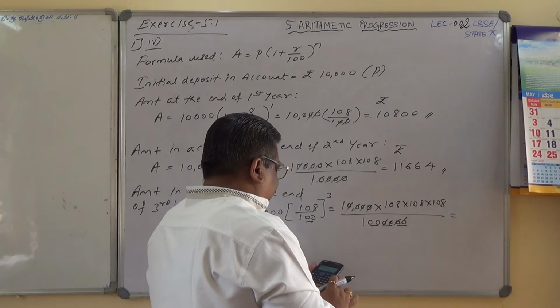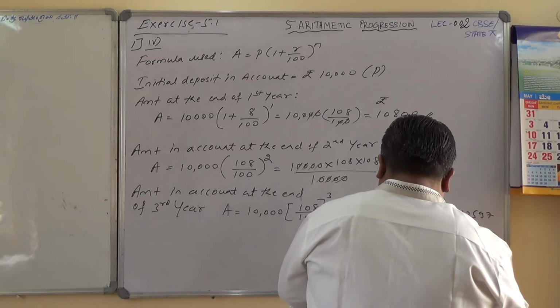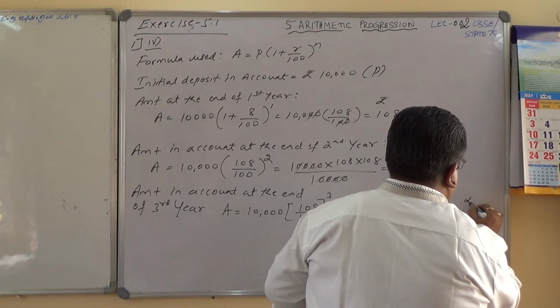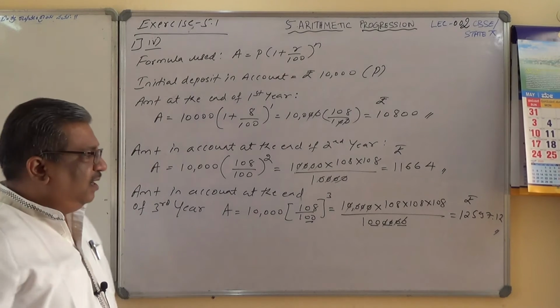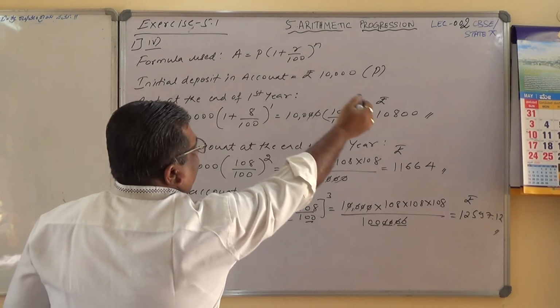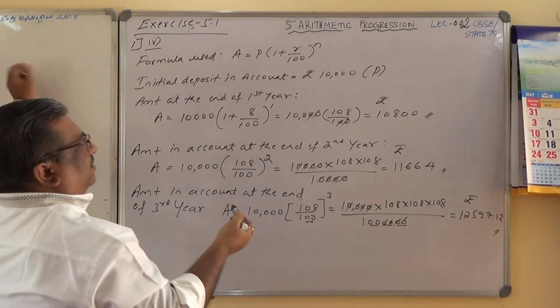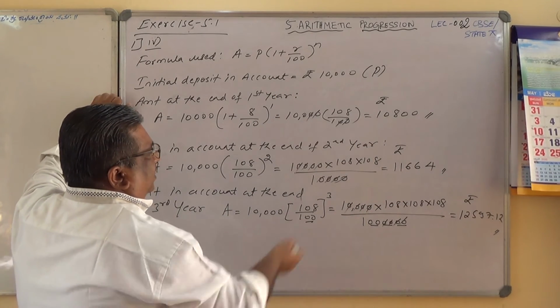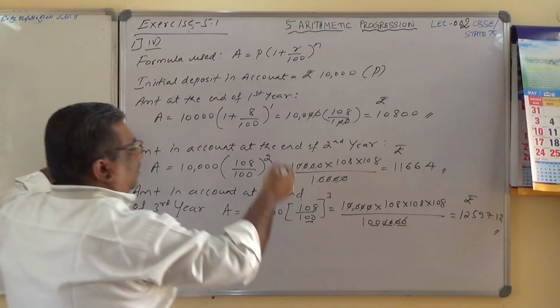which is 12,597.12 rupees. Okay, this is what we are getting. So here check whether 10,000, 10,800, 11,664 form an AP. Check the constant common difference. Here it is 800, here it is more. So let me work out D now.